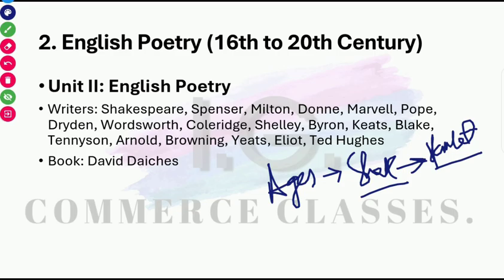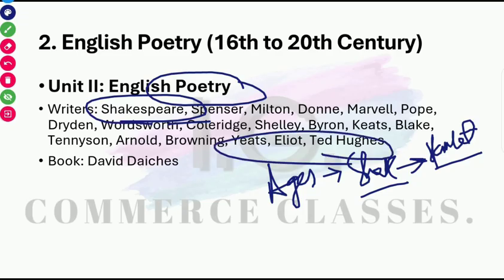After that, Shakespeare, Spenser, in the section of poetry, all of them are here. I'll start from the age of Shakespeare to the age of T.S. Eliot and Daddy. Clear? And the book for the same would be David Daiches. I'll not take that book to prepare the questions for you.